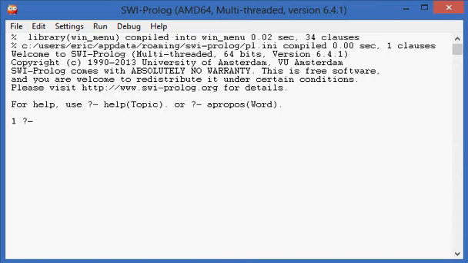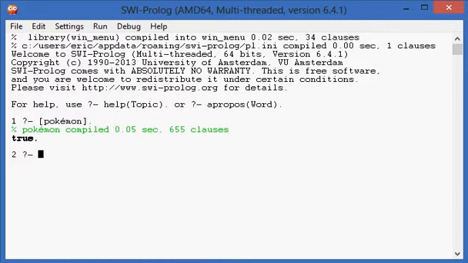Hello there. I am here to show you a program that I wrote in the Prolog language that's essentially a database all about Pokemon. Now, Prolog is most commonly associated with artificial intelligence, but it can be used for other things. So, first thing that I will do is, of course, give you a little bit of an example of it. So we're going to compile the database, or the knowledge base rather.